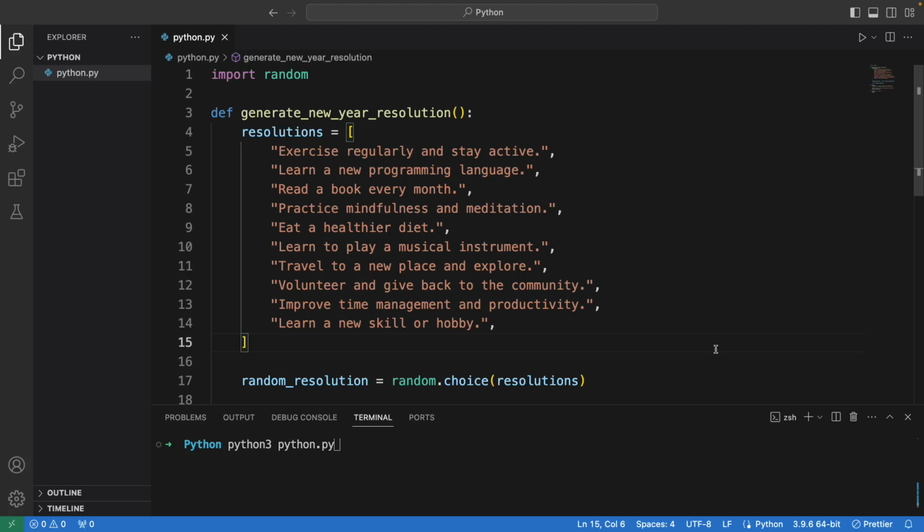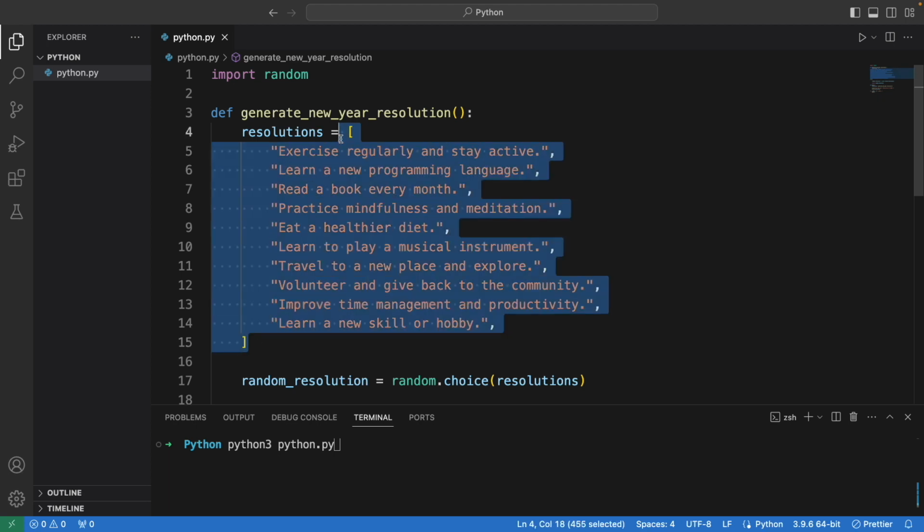Hi guys, New Year is coming in 2 days and this application is about generating a new resolution. Okay, so now let's have a look at the script in Python. Basically, we are importing random. This will randomly select a resolution from this list.